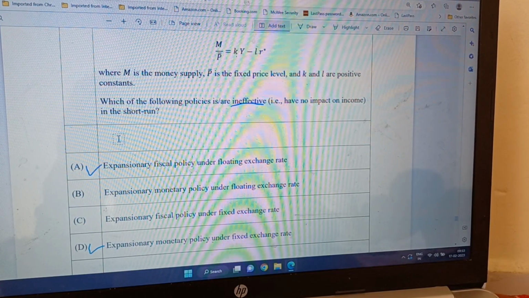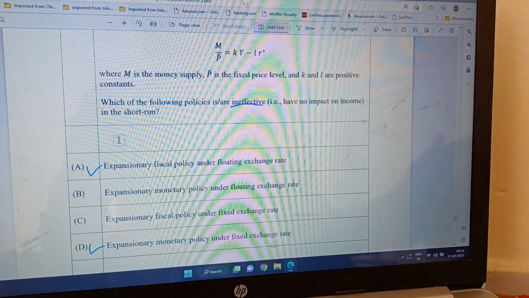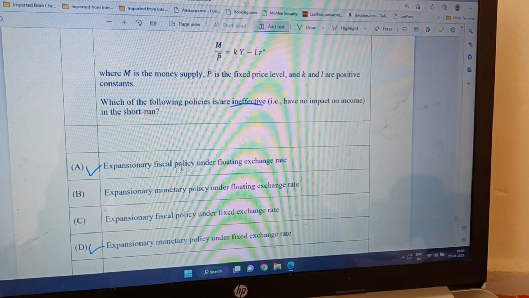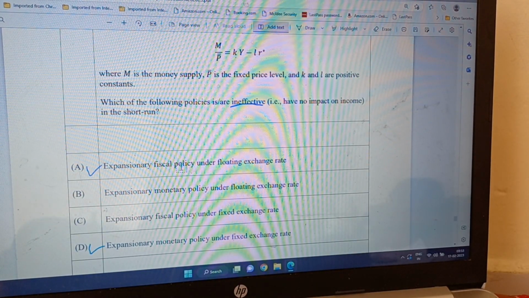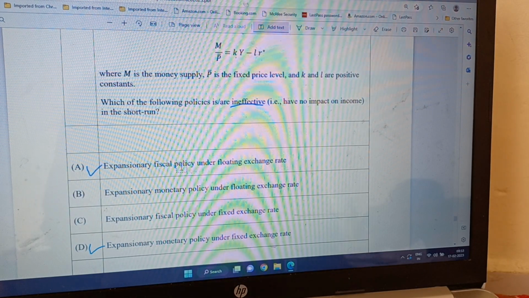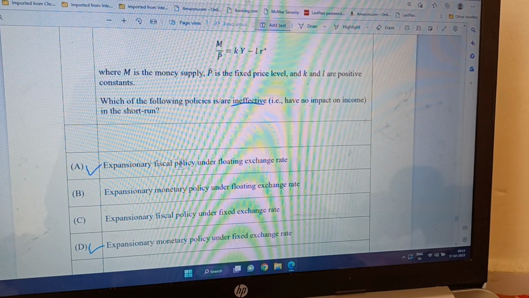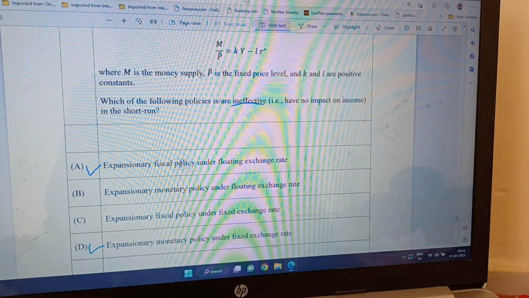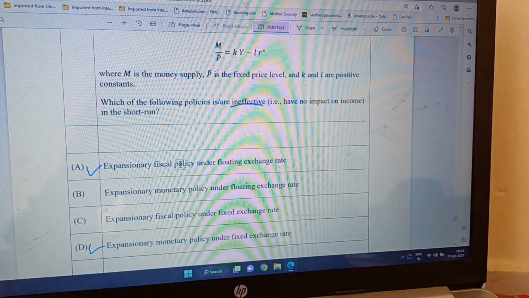So there is perfect capital mobility, which means capital moves into and out of the country immediately. Expansionary fiscal policy under floating exchange rate is actually not effective at all, because when government increases its expenditure G, prices go up, and then it is not able to export, and GDP goes down.